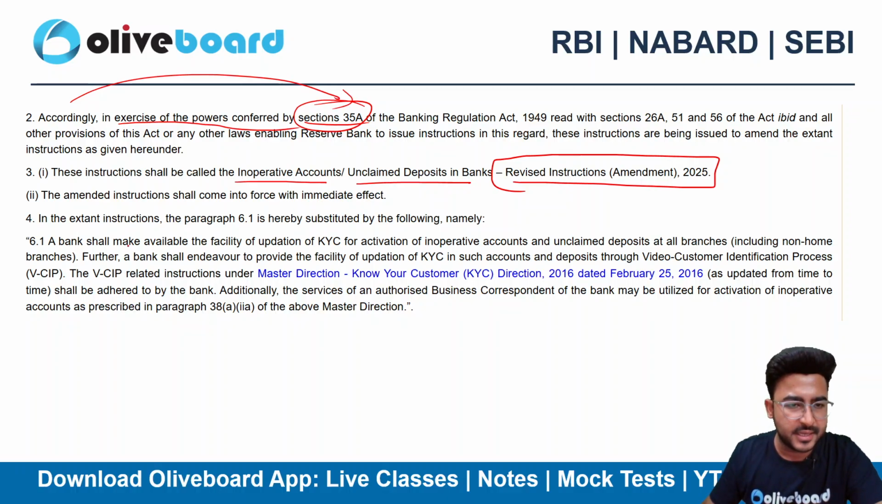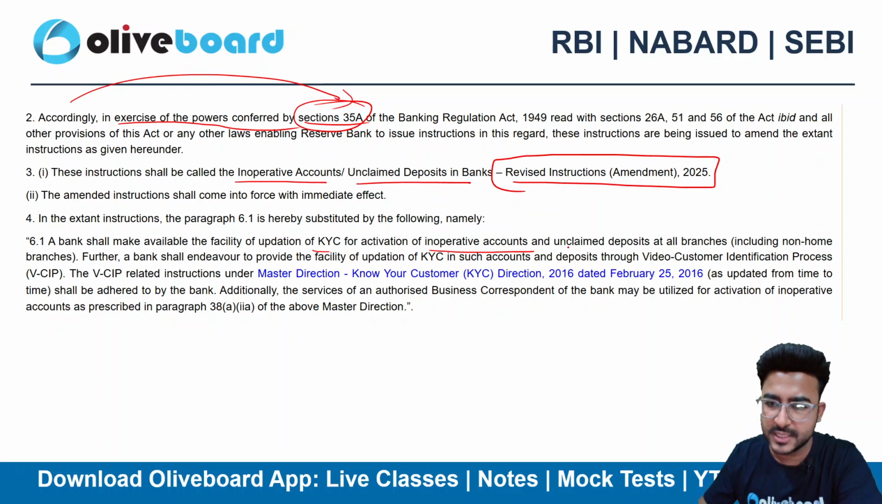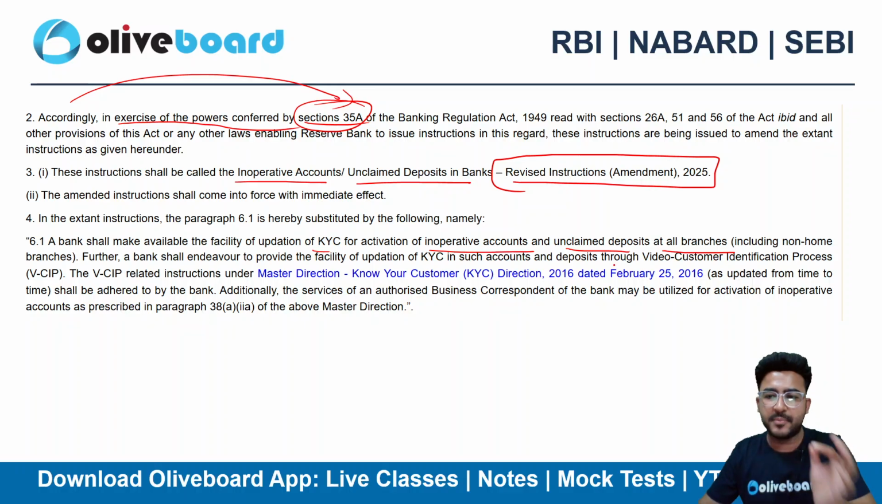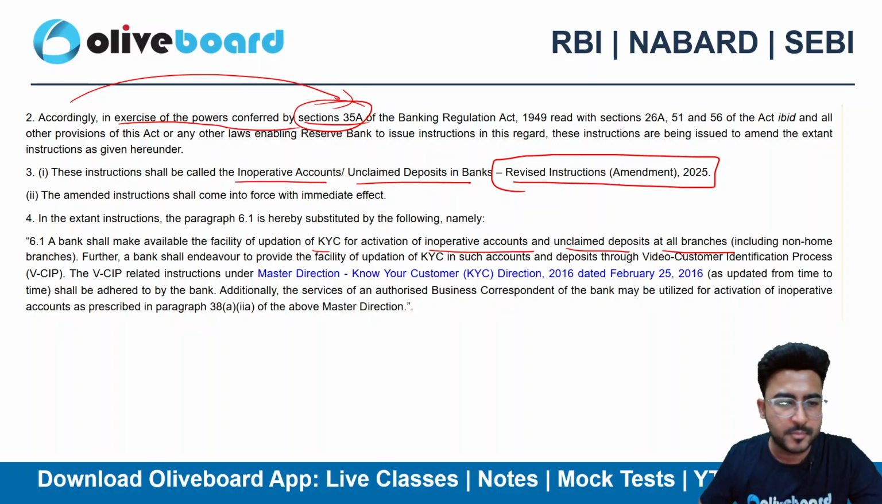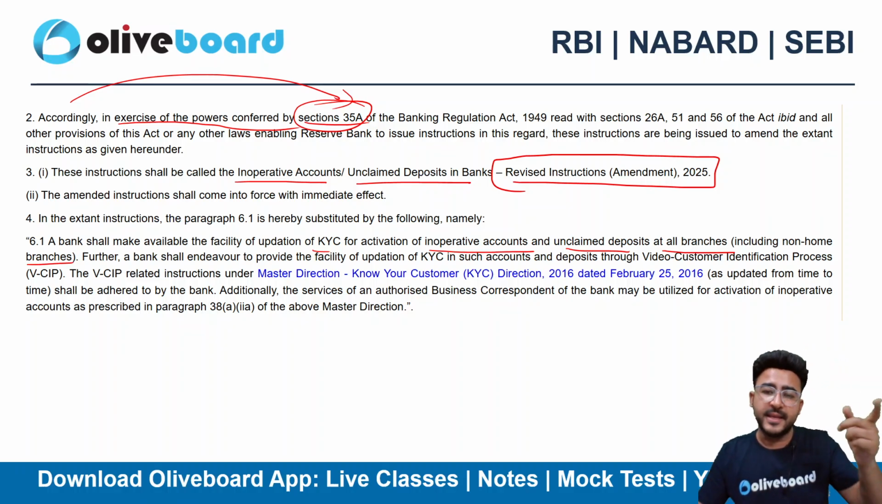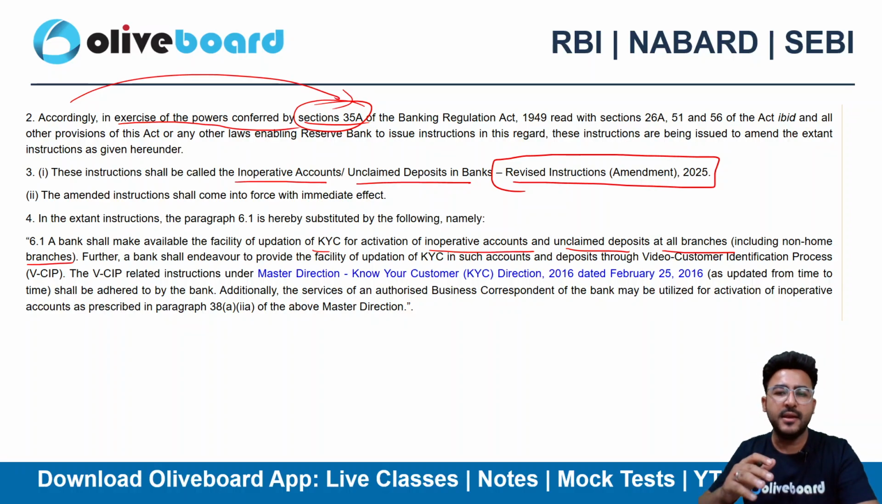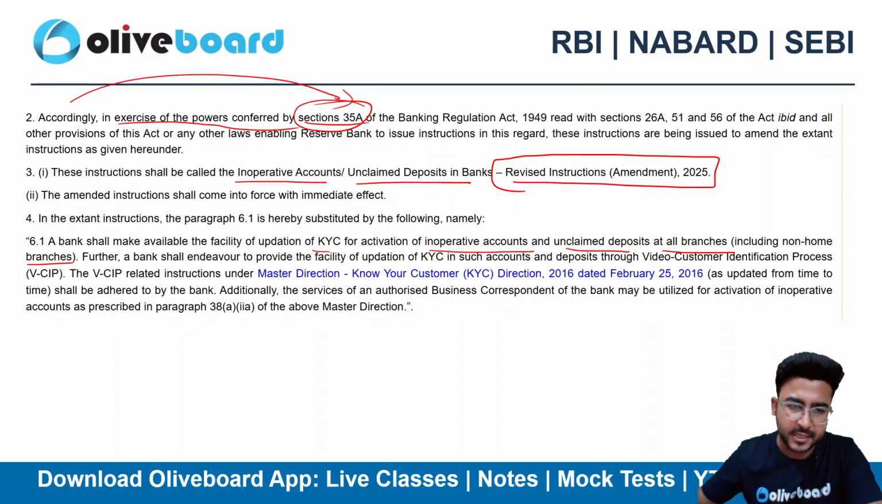So what is the update here? A bank shall make available a facility for updation of KYC for reactivation of the inoperative account. If your account is inoperative, then the bank needs to have such facilities for updation of your KYC related to inoperative accounts and unclaimed deposits at all the branches, including non-home branches as well. Let's suppose it's not your home branch, they still need to arrange such facilities so that you can redo the KYC and make your inoperative account operative.